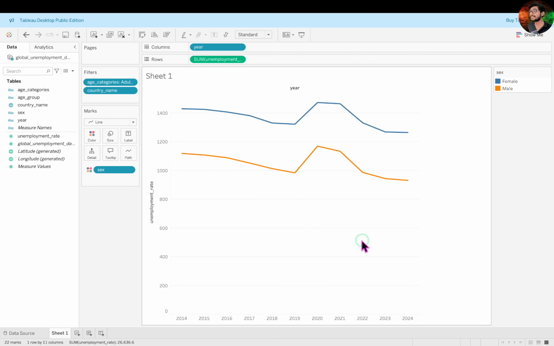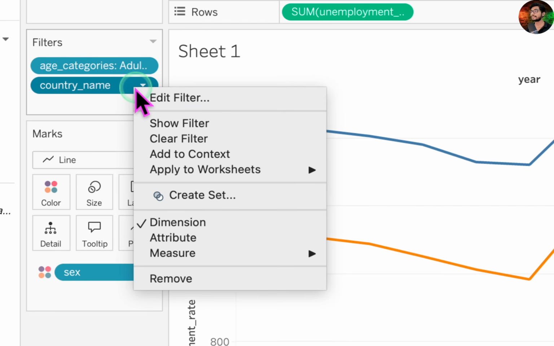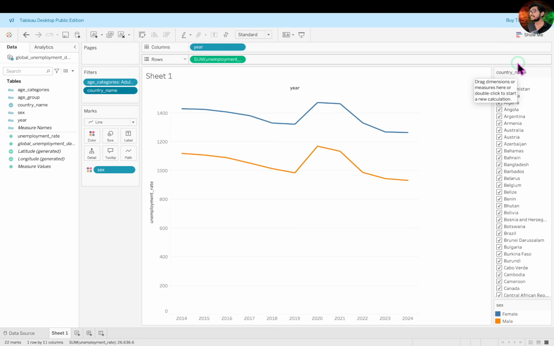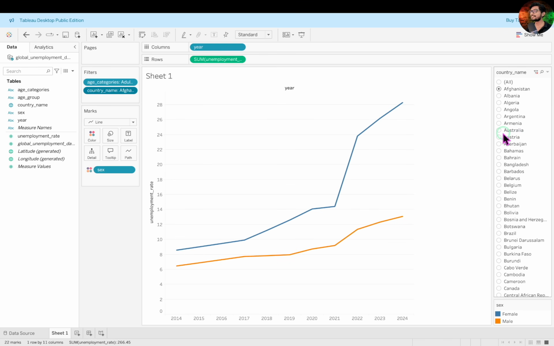Now, to allow interactive selection of a specific country, right-click on the country name field in the filter shelf and choose Show Filter. This will display a filter pane on the right side of your Tableau worksheet, where you can easily pick any country from the list. Also, let's switch the country filter from these multi-check boxes to a cleaner radio button style for selecting a single country at a time. To do this, click on the small drop-down in the filter pane and choose Single Value List. This will change the selection type to radio buttons, making it easier to focus on one country's visualization.